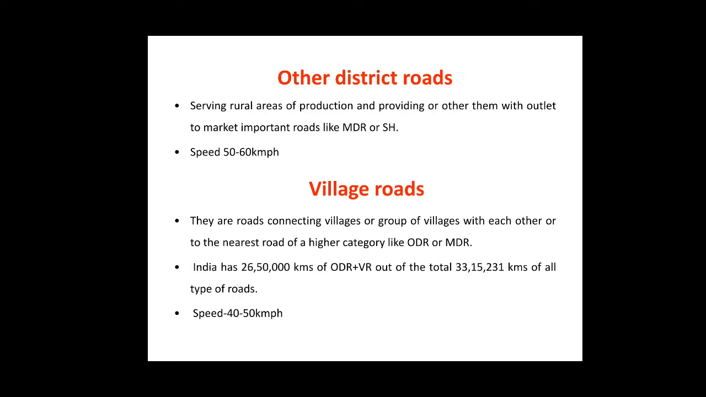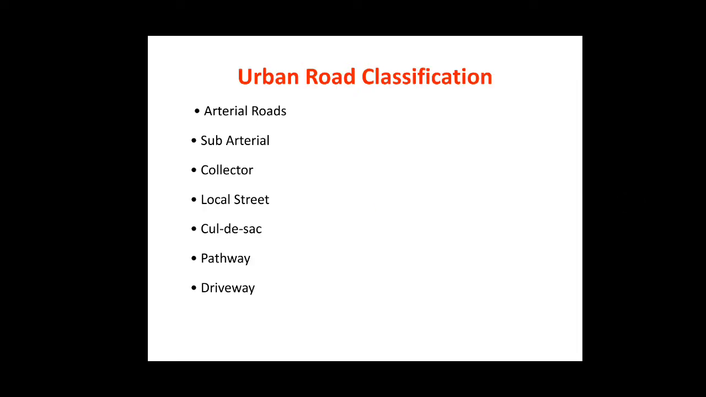India has about 26,50,000 kilometers of ordinary district road and village roads. Out of the total, 33,15,231 kilometers of all types of roads. The speed limit for a village road is within the range of 40 to 50 kilometers per hour. Now, the urban road classification.